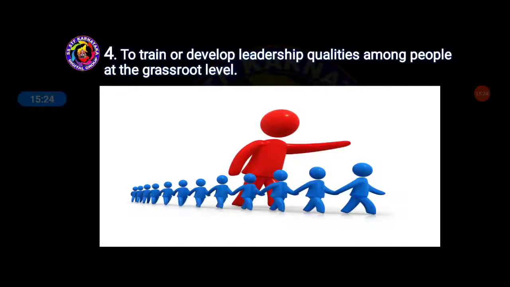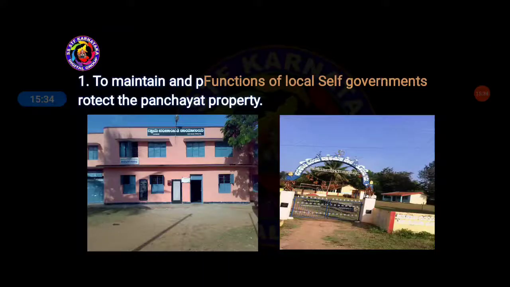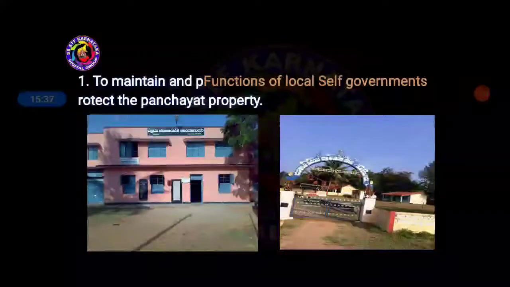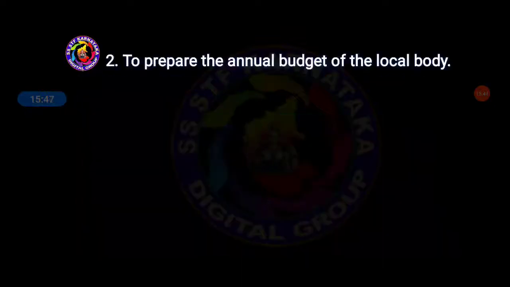Okay, next we have to maintain the functions of local self-governments. Here is a place to maintain panchayat property, the Grama Panchayat Karyalaya, and here is also the same. So these are the offices of local self-government.